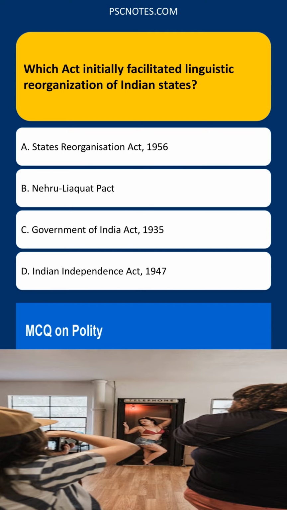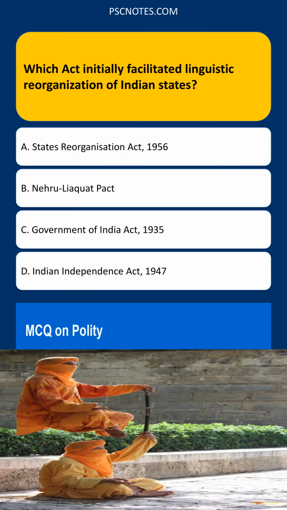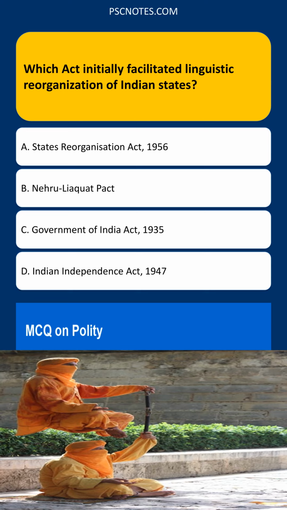It consolidated many existing Part A, B, C and D states and territories and established new states and union territories, laying the groundwork for the linguistic map of India that we largely see today.